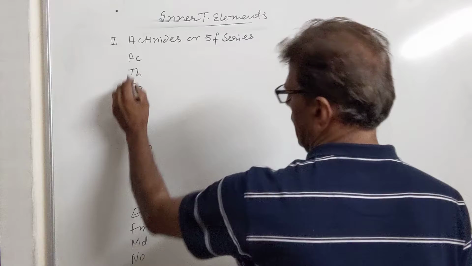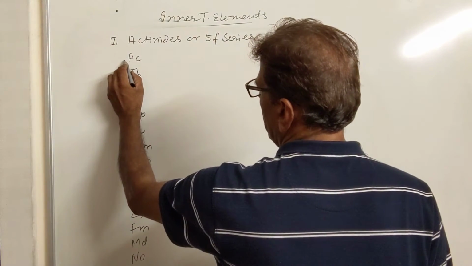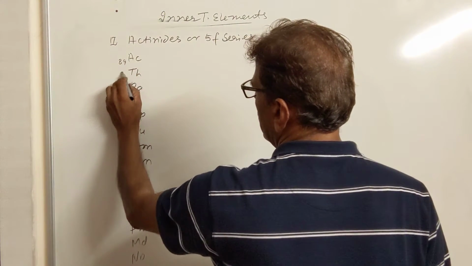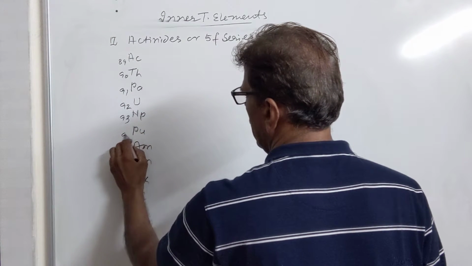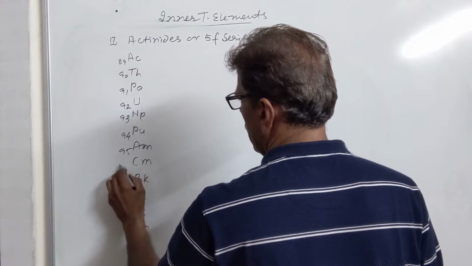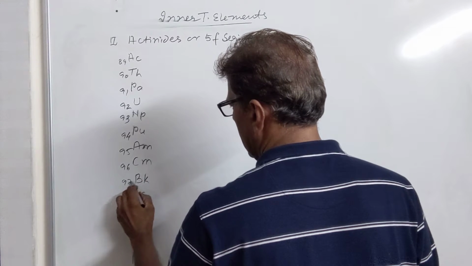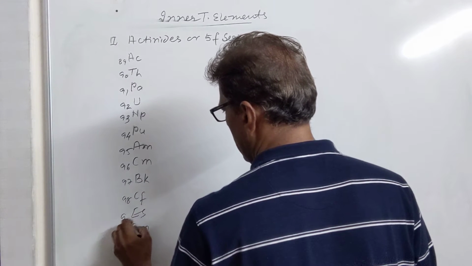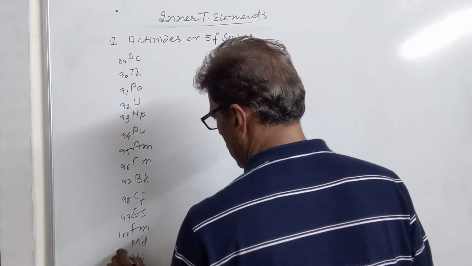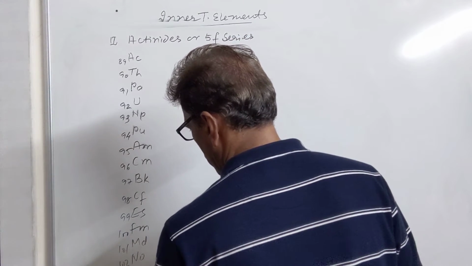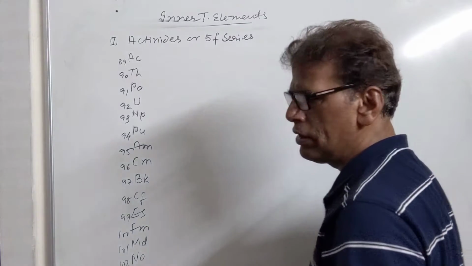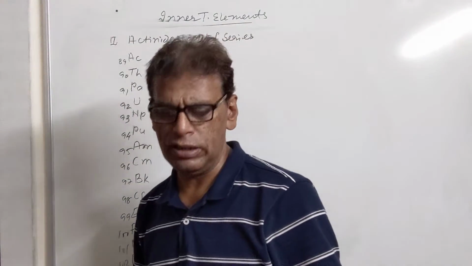Their atomic numbers are 89, 90, 91, 92, 93, 94, 95, 96, 97, 98, 99, 100, 101, 102, 103. So when we reach lawrencium, the atomic number is 103.